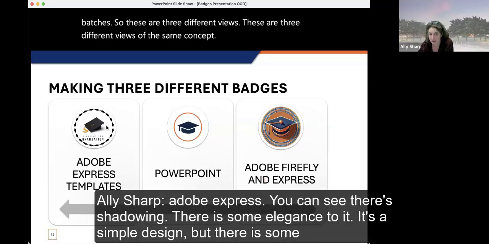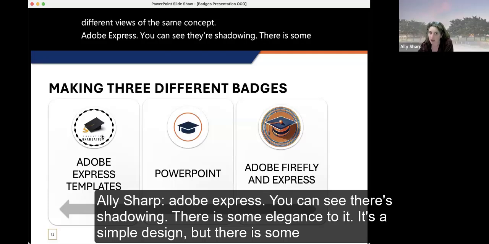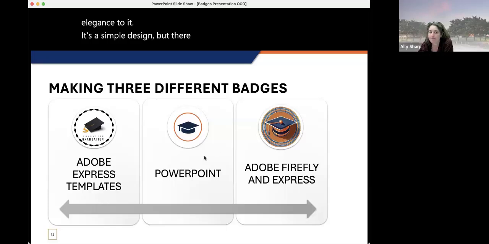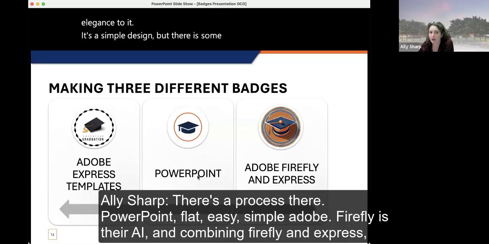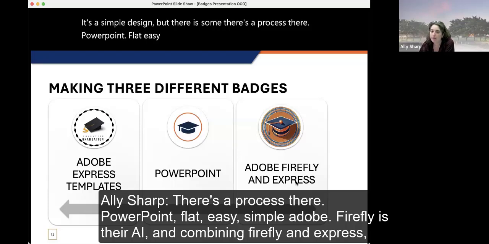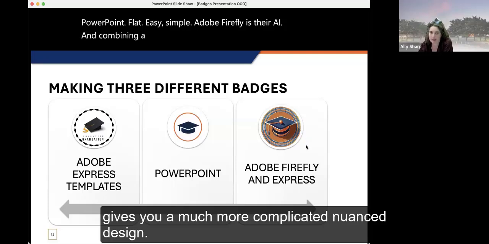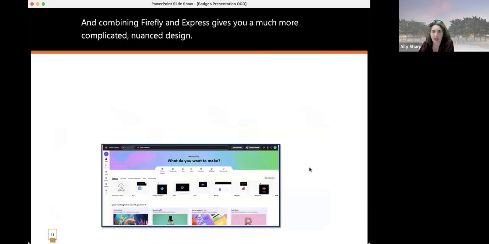With Adobe Express, you can see there's shadowing. There is some elegance to it. It's a simple design, but there's a process there. PowerPoint is flat, easy, simple. Adobe Firefly is their AI. And combining Firefly and Express gives you a much more complicated, nuanced design.